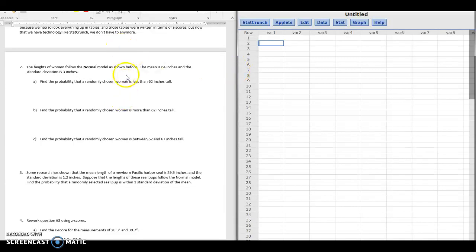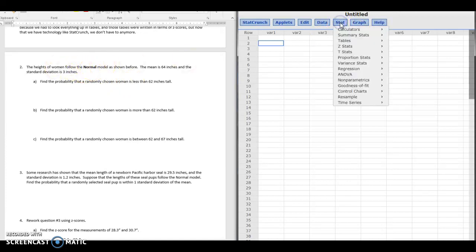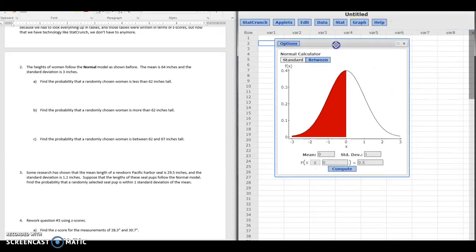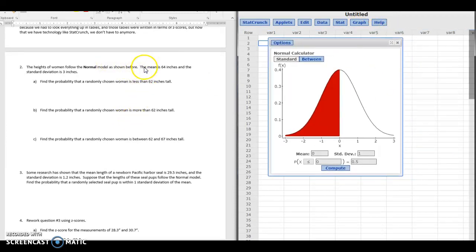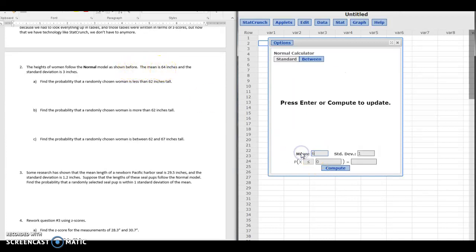Okay, everybody, let's go ahead and continue on with our 6.2 notes. We are now going to use the normal model to answer these questions. So I'm going to go ahead and pull up my normal calculator here. As we talked about before, the mean height for women is 64 inches. So I can type that in, and the standard deviation is 3 inches.